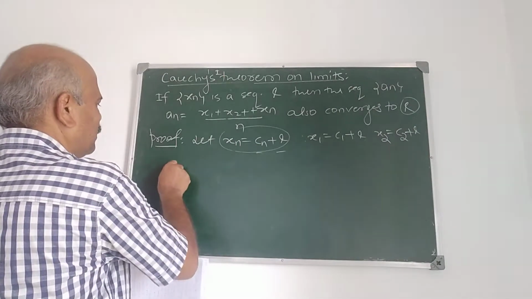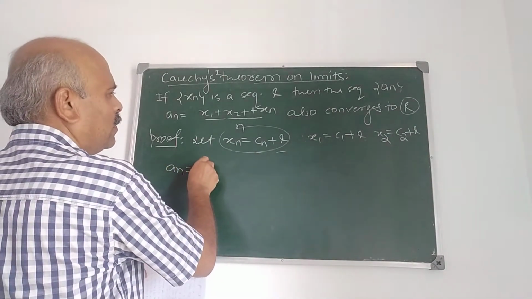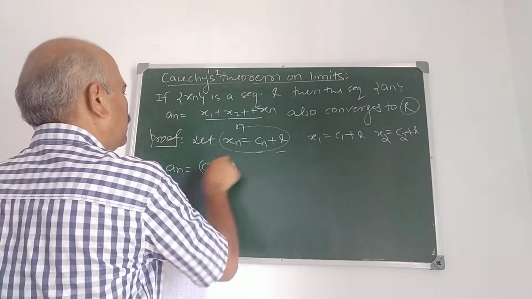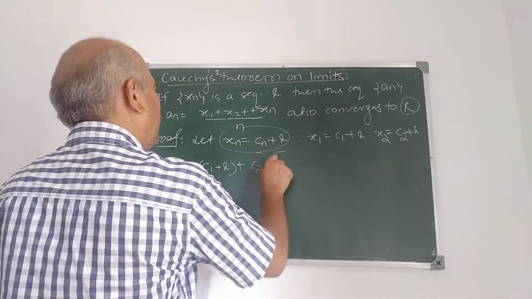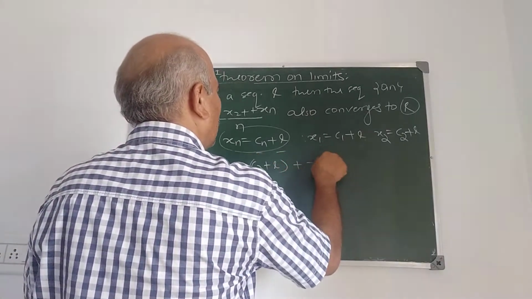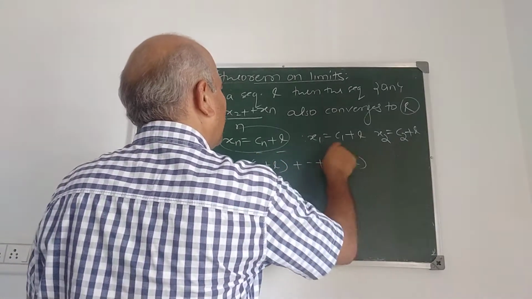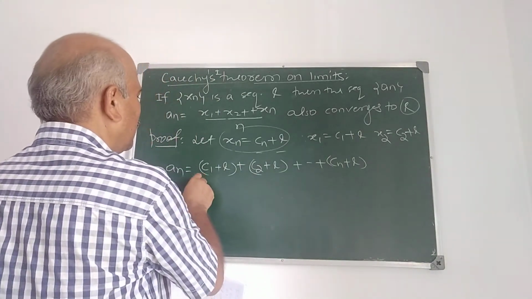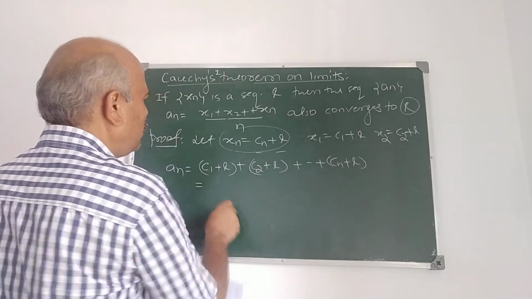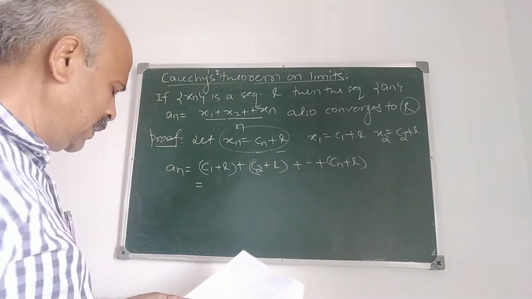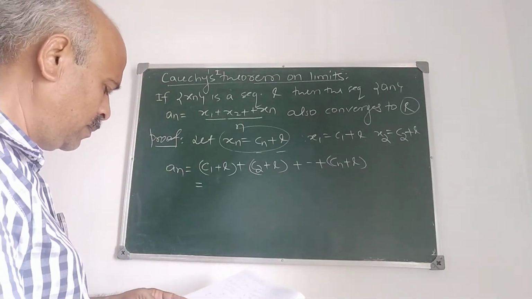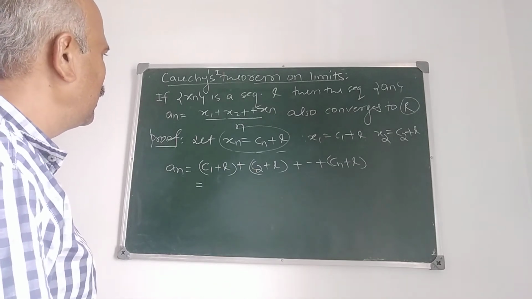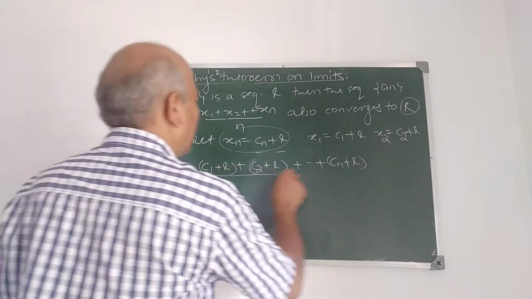Therefore, what is An? An is (C1 plus L) plus (C2 plus L) plus and so on plus (Cn plus L), upon n. It is important to note An is (x1 plus x2 plus ... plus xn) upon n.